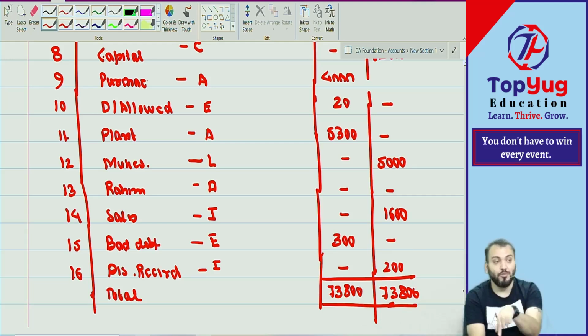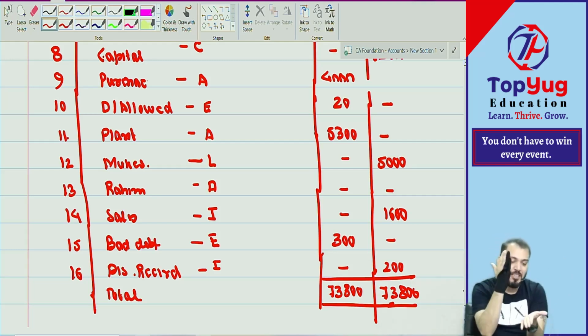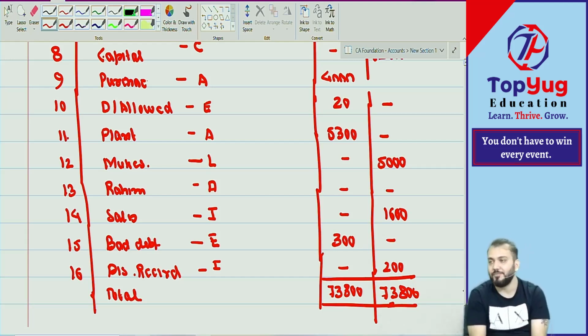Modern rules are more scientific, right? Can you say modern rules are applicable to journal, ledger, trial balance, everywhere? But the golden rules are applicable only to journal, not to ledger. Correct? Are you able to understand? So modern rules you can apply everywhere, whether it is journal, ledger or trial balance.